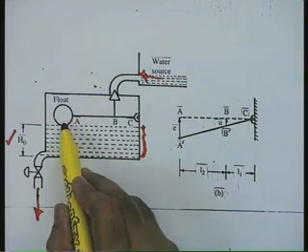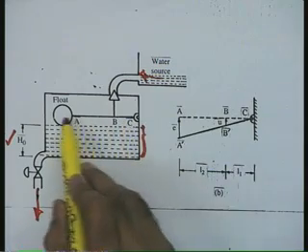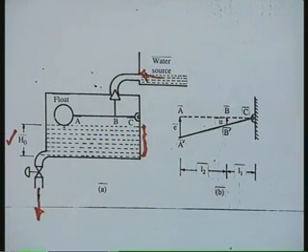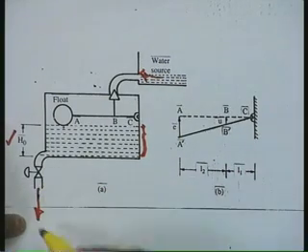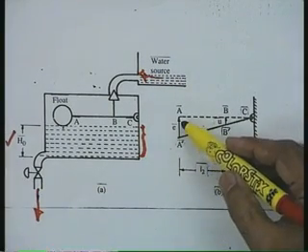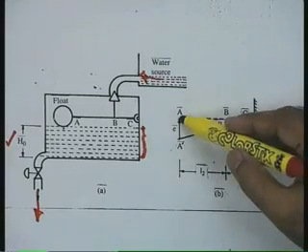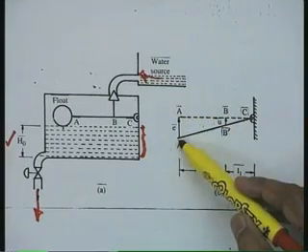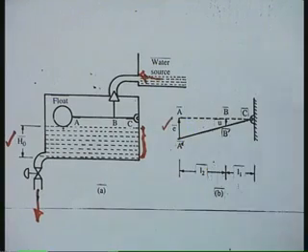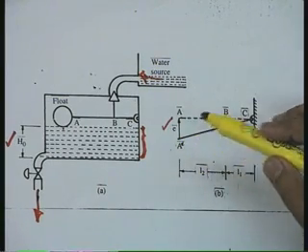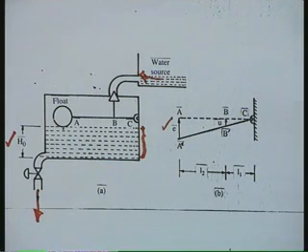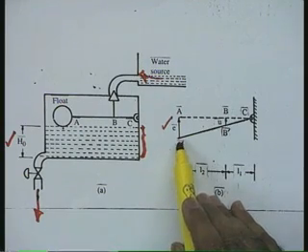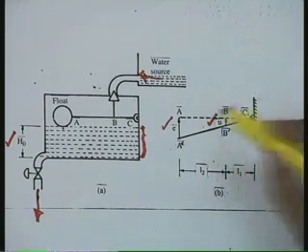I will say that this float and the lever mechanism is acting as a controller. Let us see how. Assume that there is a disturbance. If there is a disturbance, naturally an error will come between the desired water level and the actual water level, and this error I have represented by the variable E. Now, this error variable is going to activate the controller. What is the controller? The feedback linkage, because as soon as this error comes, this variable u appears.